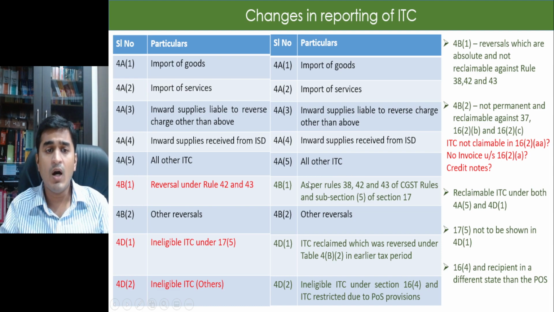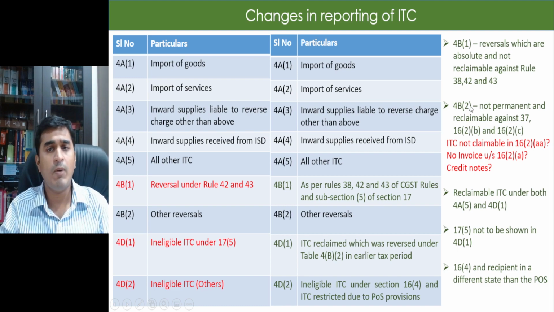Mind you, the earlier requirement of reporting under 4D1 is no longer there because this field itself has now been changed. So I no longer need to report ineligible ITC under 4D1 because this field has now been amended to a different field which we'll talk about in just a while, right? So essentially 4B1 talks about reversal for 42, 43 and 17.5.